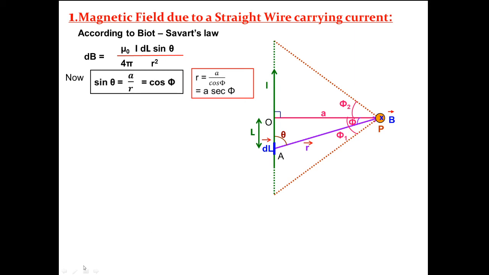Now here let it be a straight current carrying conductor.